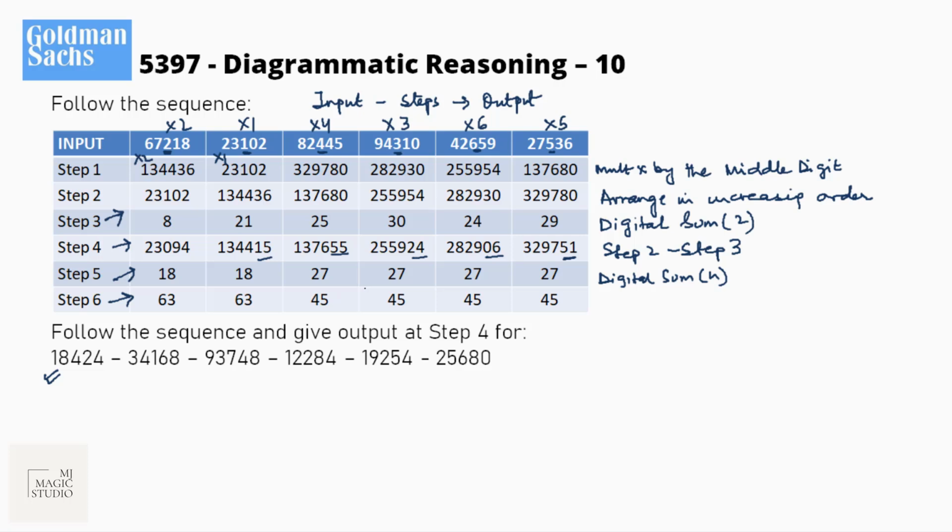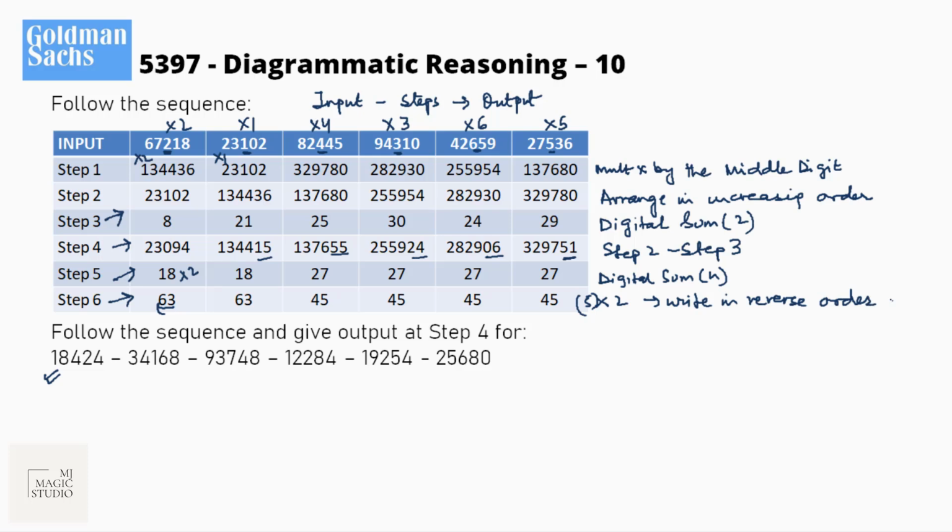Oh, wow. 18 into 2 is 36, but it is written in reverse order. That means it is step 5 into 2, and then write in reverse order.